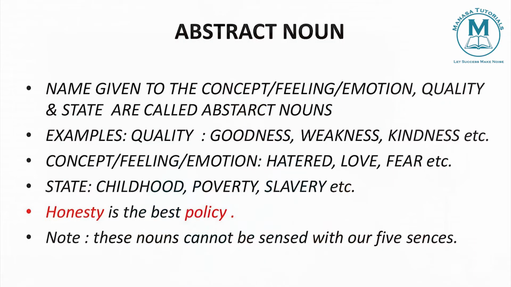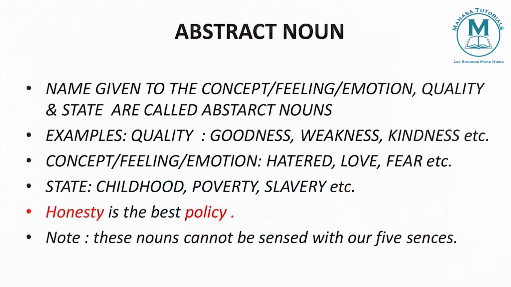The abstract noun is exactly the opposite of the concrete noun. What we discussed in concrete nouns is something we can touch, the material thing. When we come to abstract nouns, they are not material, they are non-tangible things. We cannot touch them, but we can sense them.